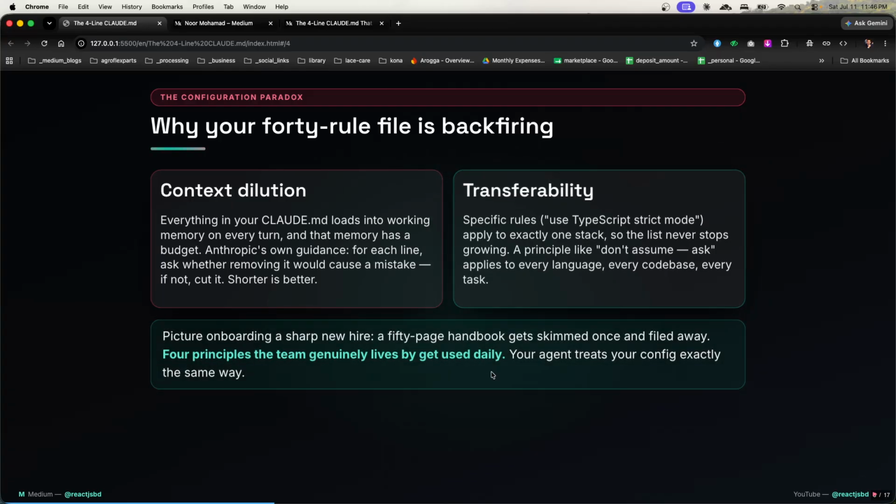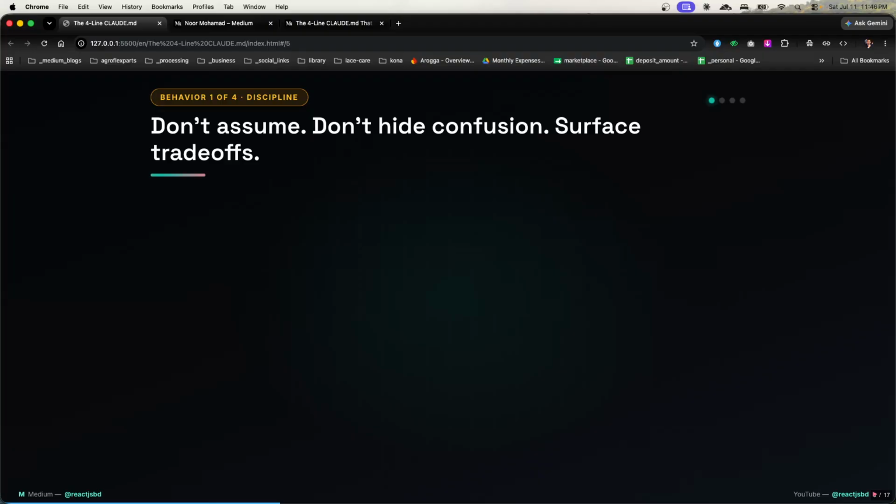So picture onboarding a sharp new hire. A 50-page handbook gets skimmed once and filed away. 4 principles the team genuinely lives by get used daily. Your agent treats your config exactly the same way. It will understand it slowly, day by day. So: don't assume, don't hide confusion, surface trade-offs.